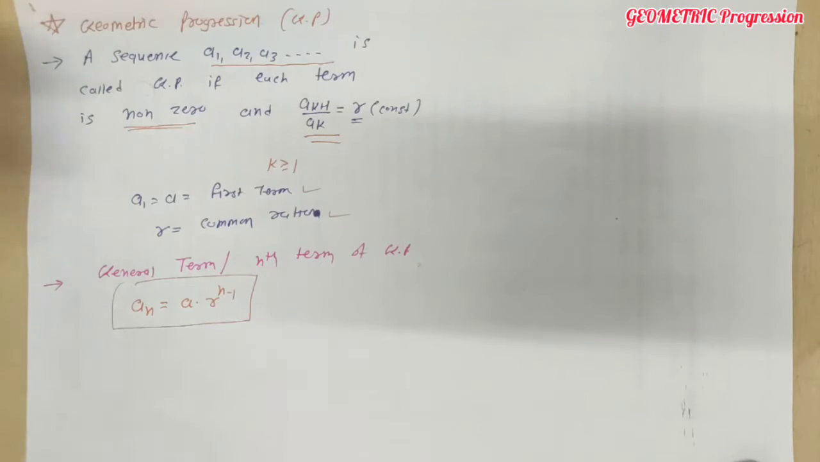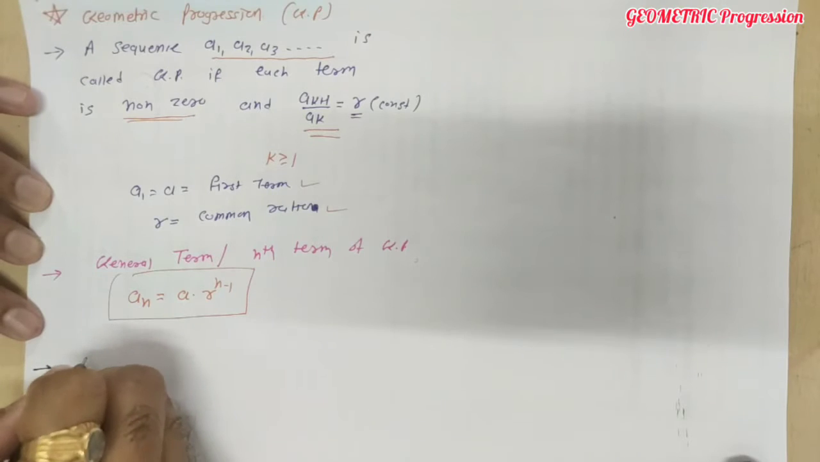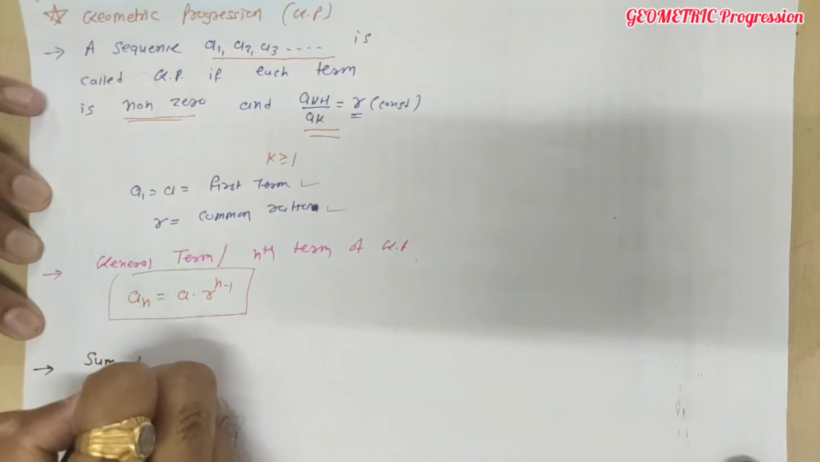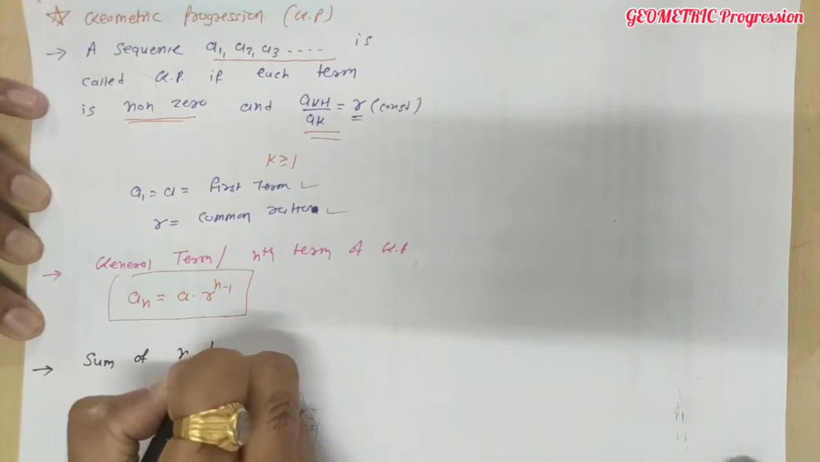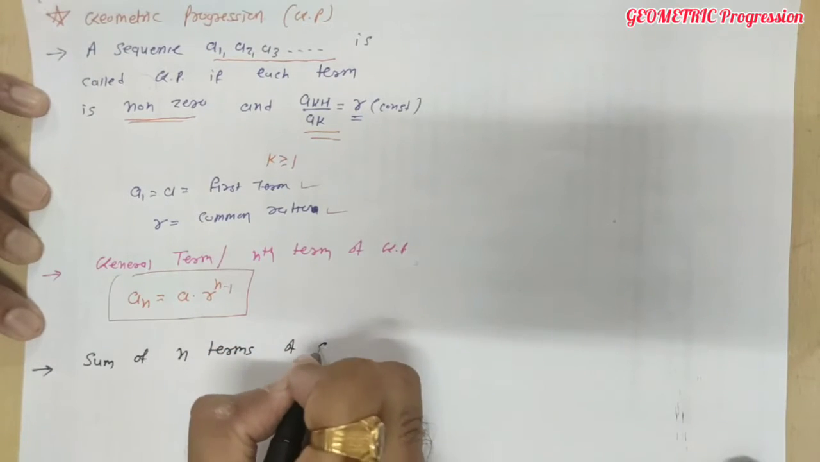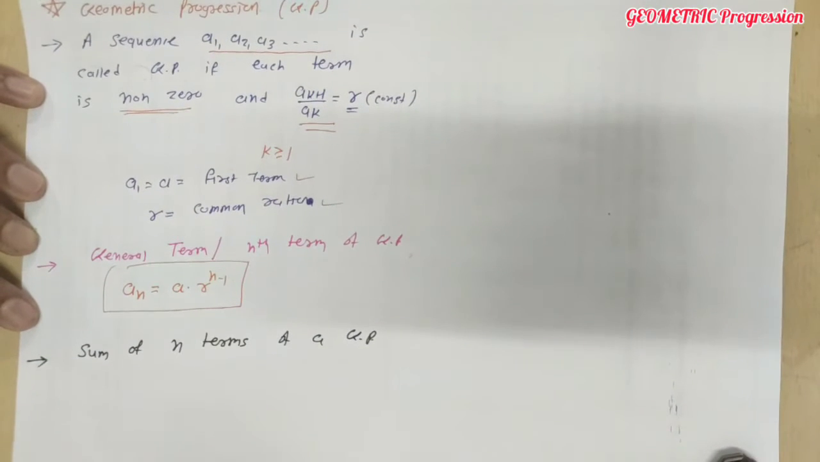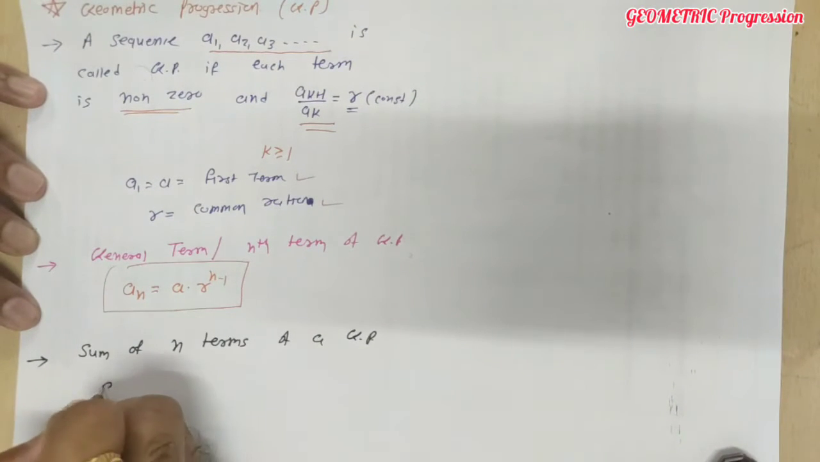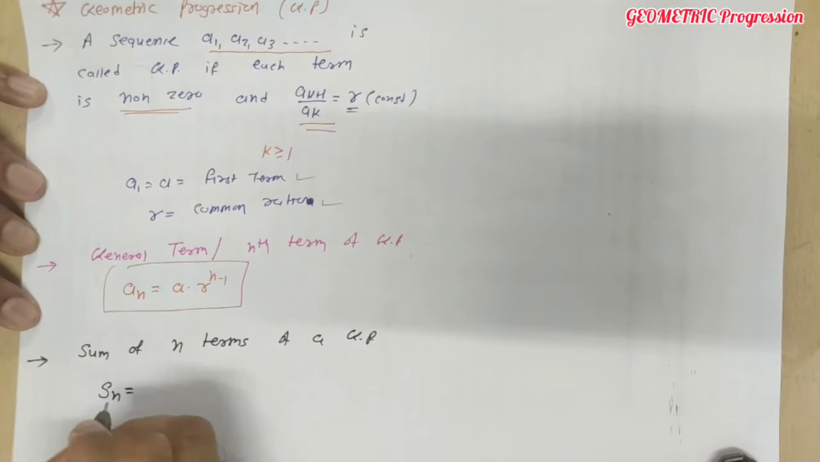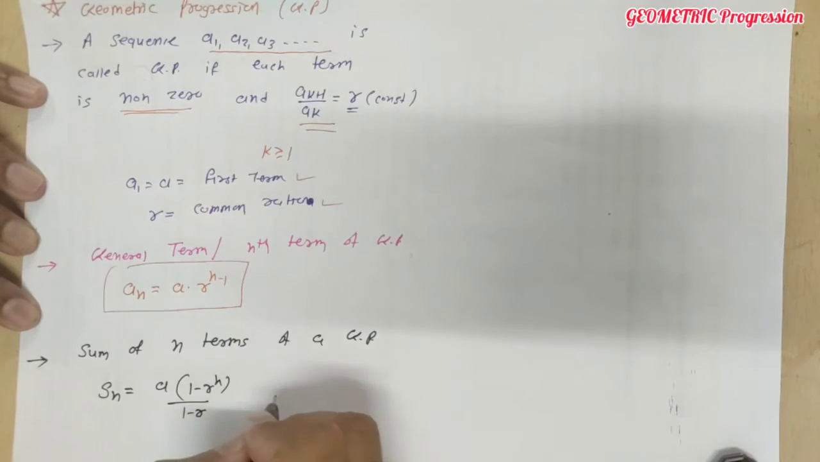After that, which formula was there? Sum of n terms. So the next formula is the sum of n terms of a GP. We have to find the sum of n terms. So that Sn is a into 1 minus r raised to n upon 1 minus r.